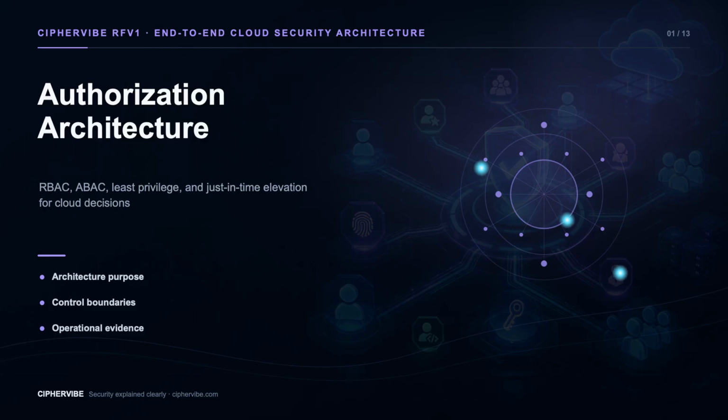Welcome to episode 02 of CipherVibe's end-to-end cloud security architecture course. Authorization decides whether an authenticated identity may perform a specific action on a specific resource in a specific context. It is the primary blast radius control for cloud operations. We will connect its purpose, design boundaries, implementation path, failure modes, and evidence of effectiveness.